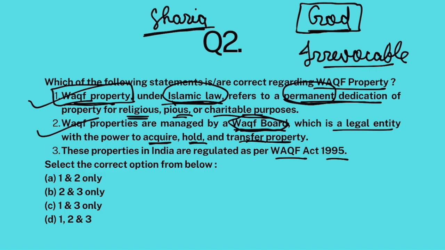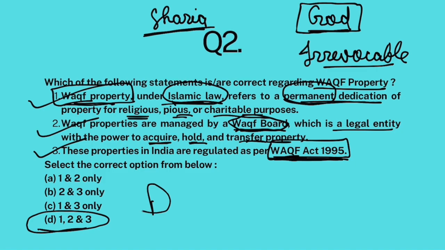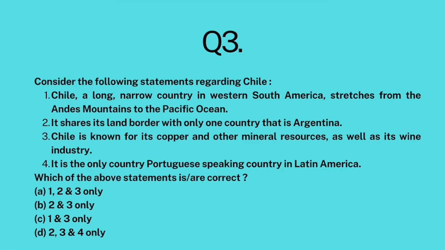That law is called the Waqf Act 1995, which creates a central Waqf council, and different states have Waqf boards to manage Waqf properties. So, this is also correct. Currently, this law is being amended. The amendments are not final, but the bill known as the Waqf Amendment Bill has been passed in Parliament, which will amend this law. That is why this question is part of current affairs. Anyway, the correct answer to this question is 1, 2, and 3. That is D.